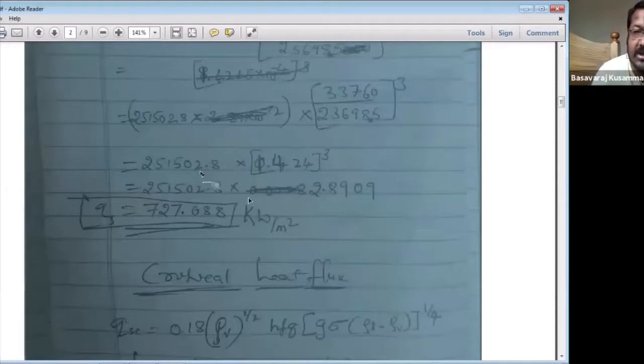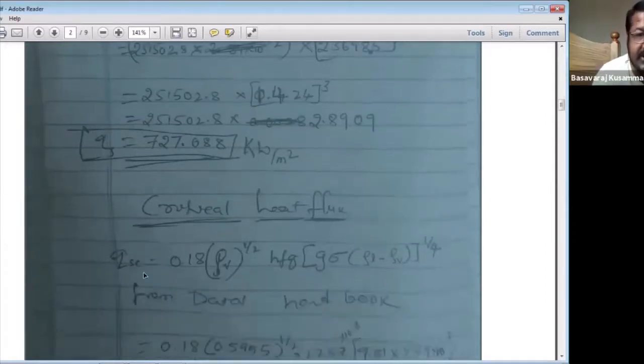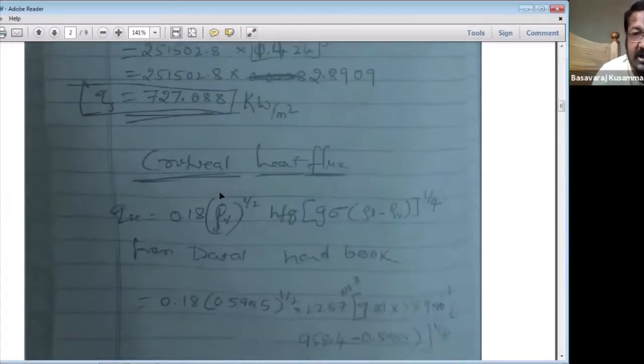In the numerical, he asked to compare this heat flux with the critical heat flux. The formula for critical heat flux in a boiling pot is also available in the data handbook: Qsc is equal to 0.18 into rho v raised to 1/2 into hfg into the whole of g into sigma into (rho l minus rho v), raised to 1/4.